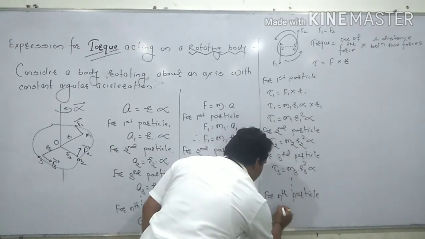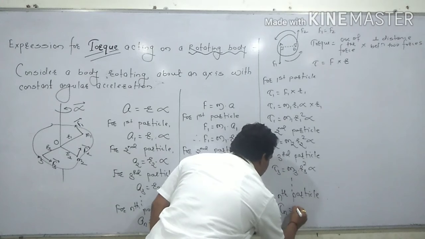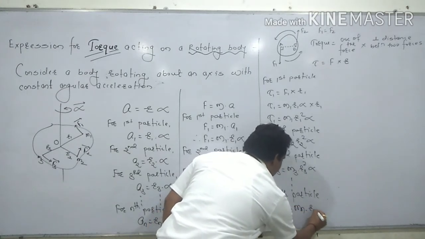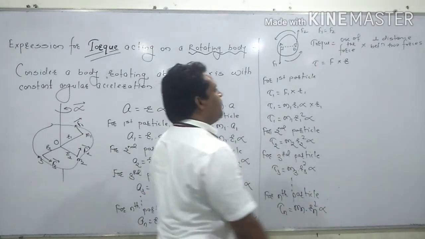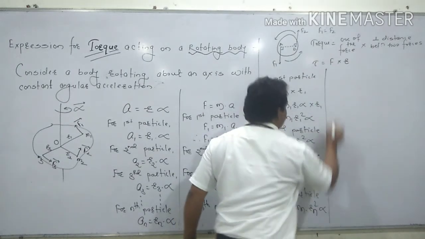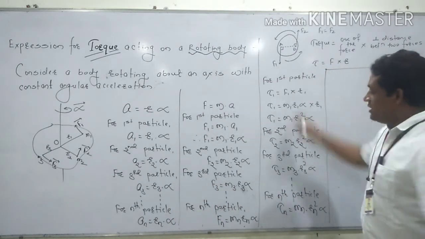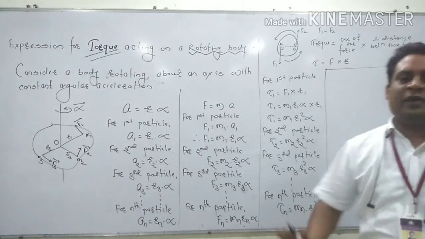So for the n particle, this becomes tau n is equal to mn multiplied with rn square and alpha. These are the torque for the individual particles.